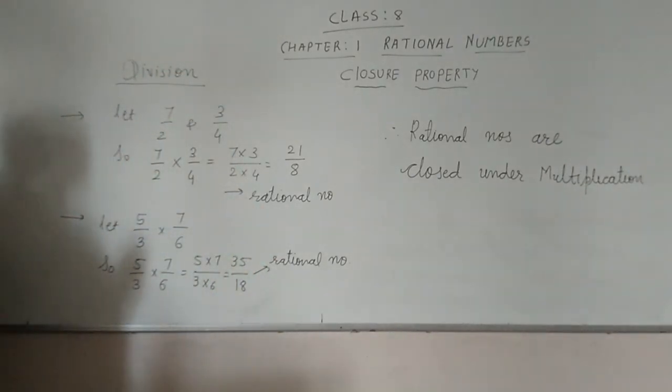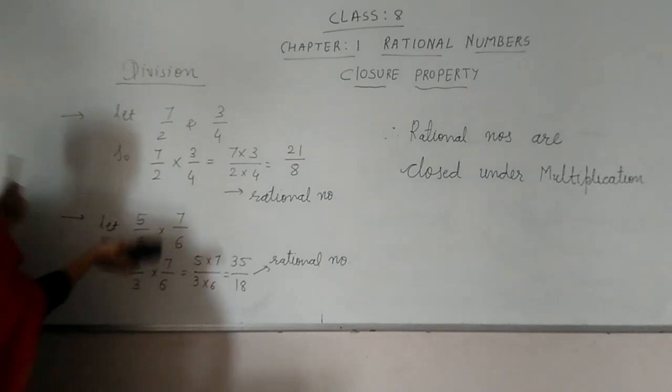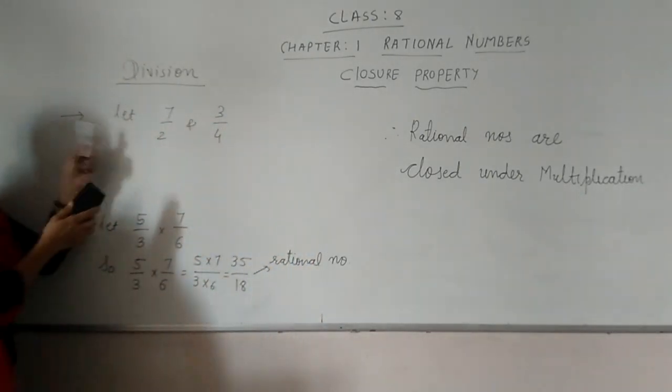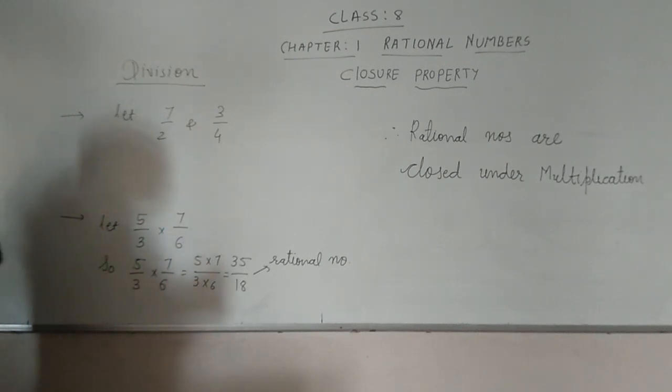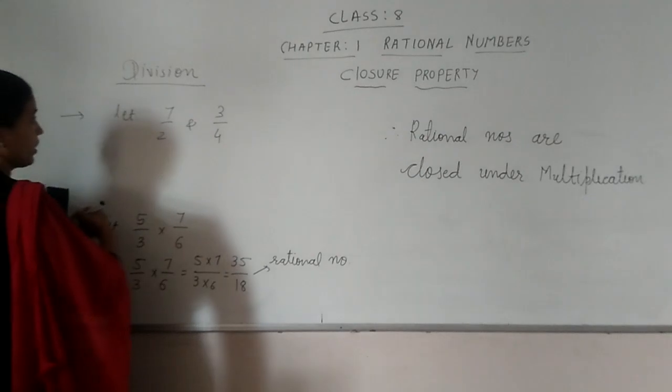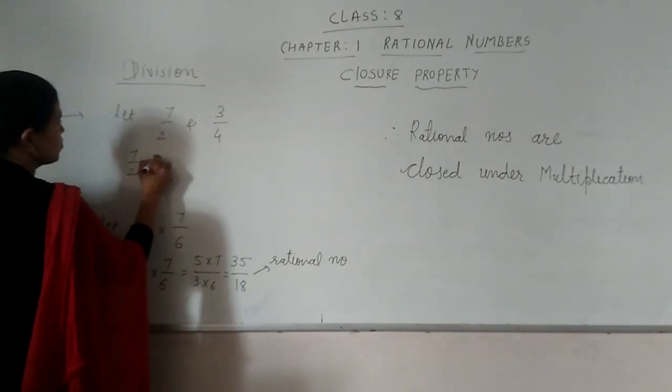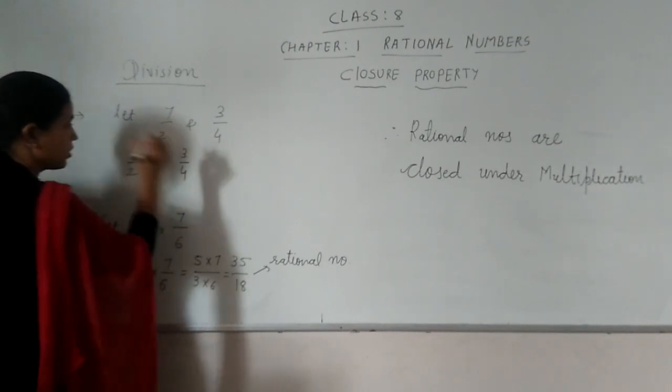So here we have a division. So what will we do? Now let me take the same example here. 7 by 2 and 3 by 4, or if you want to change, you can change the numbers also. Okay, I am not changing here. So let me divide 7 by 2 divided by 3 by 4.